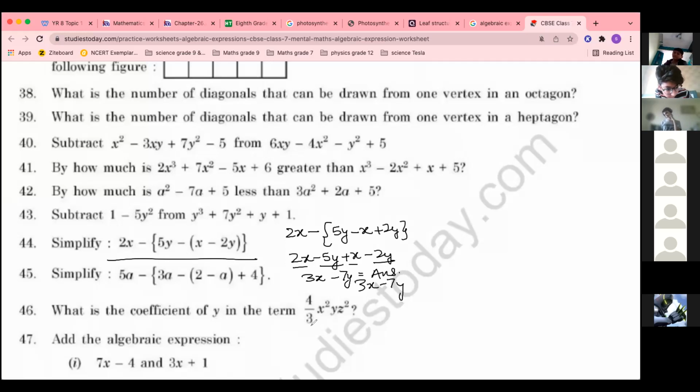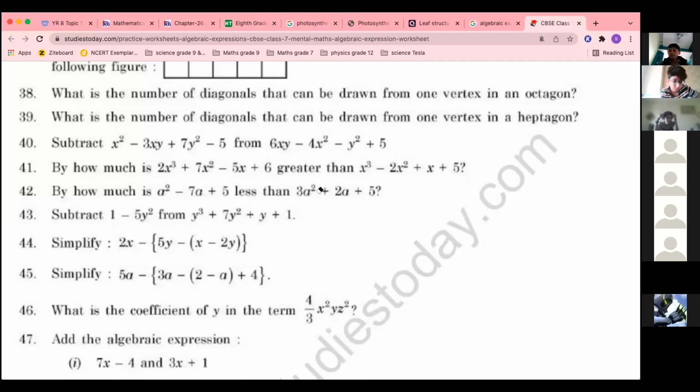Question number 46, tell me what is the coefficient of y in this term? Ma'am, z square. Z square, ma'am. 4 by 3 x square z square is the coefficient of y. Whatever is multiplied with y is the coefficient. Is it clear? Yes, ma'am. Whatever is multiplied by y.